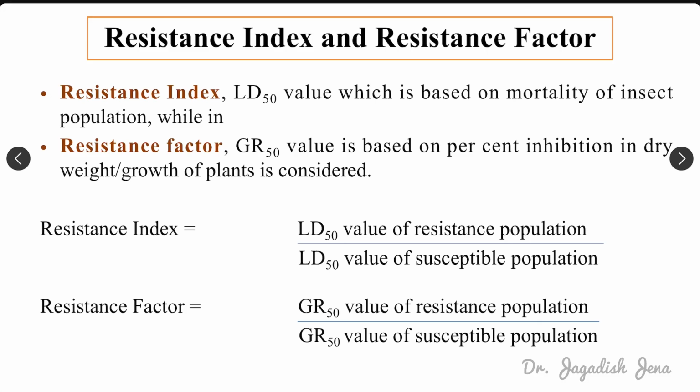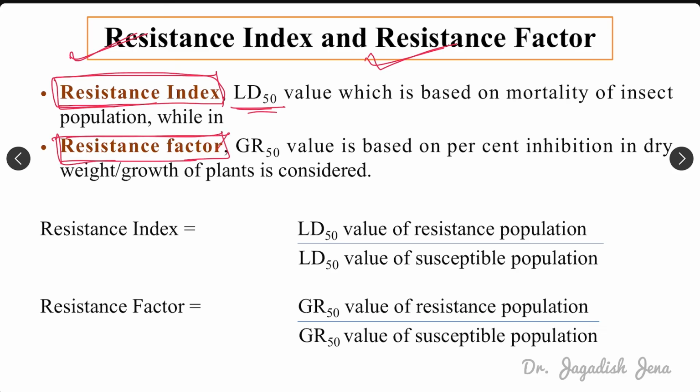So how do we calculate herbicide resistance? There are two different terms: resistance index and resistance factor. In the case of insecticides, if an insect develops resistance to an insecticide, we mostly use the resistance index, represented by LD50 value. In weed control, we use the term resistance factor, represented as GR50 value. So what is the resistance index?